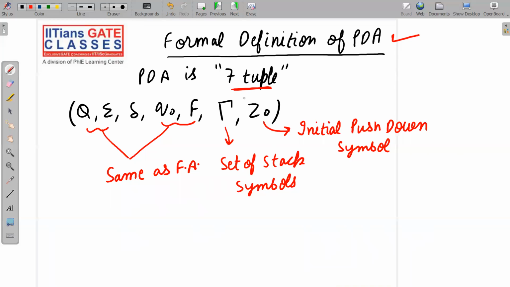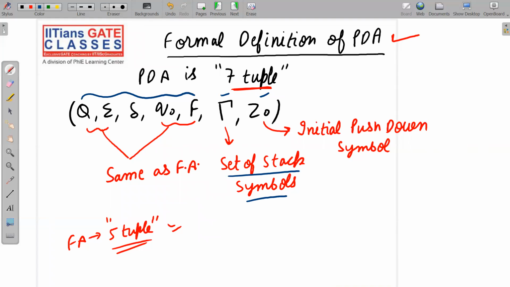A PDA is a 7 tuple. Okay, a PDA is a 7 tuple. FA was what? FA was a 5 tuple. You already know all these things. If you are not able to follow all these things, or you do not know, then please watch my second, third lecture. In that lecture, I have explained all these things. So a PDA is a 7 tuple. So what are those 7 tuples? See, these 5 tuples are exactly the same as those of FA: Q, sigma, delta, Q naught, F. And we have 2 extra tuples, that is tau and Z naught.